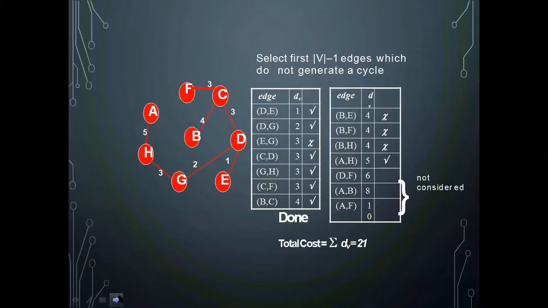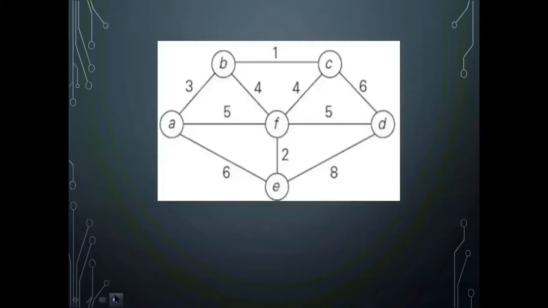So what is the minimum cost of the spanning tree? I just add these values: 5, 3, 2, 1, 3, 4, 3. So the total weight I will be getting is 21. That is the minimum spanning tree. This is the thing you should do in Kruskal's algorithm. We will see one more example.